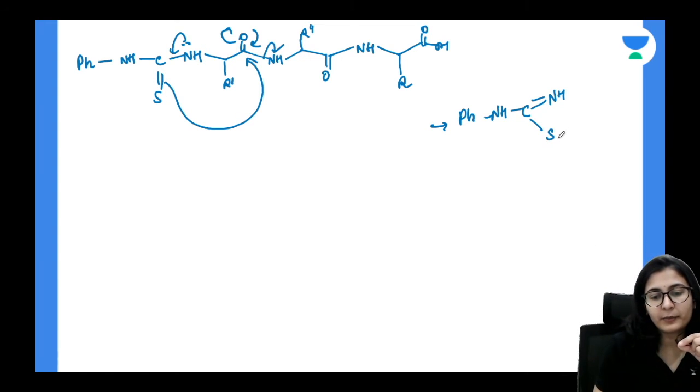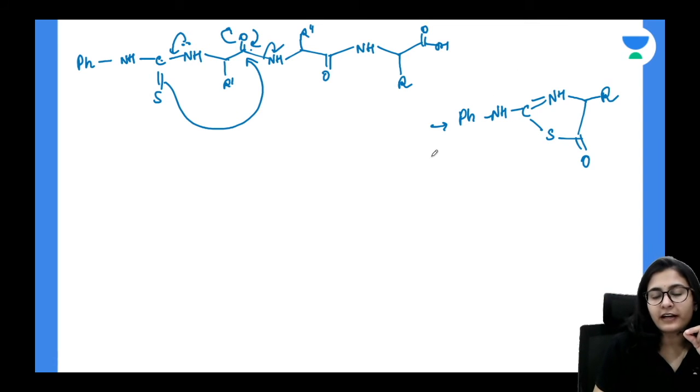Sulfur has made a bond, and this is going to be a 5-member ring: a carbon and nitrogen double bond, sulfur, and on this side you are getting this carbonyl, which has been attacked by the sulfur. This side you get the R group.